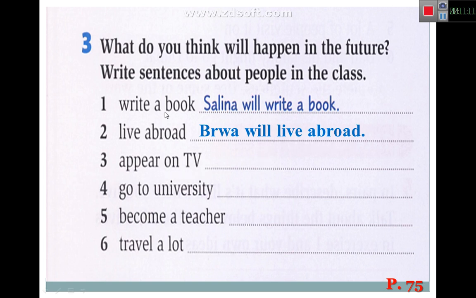Who do you think will appear on TV from the class grade 7? Let's see. Oh, Sabri. Sabri will appear on TV. Maybe he will have an interview and they will invite him. Sabri will appear on TV. Look at, we put will, because it says what do you think will happen in the future about the people in your class.